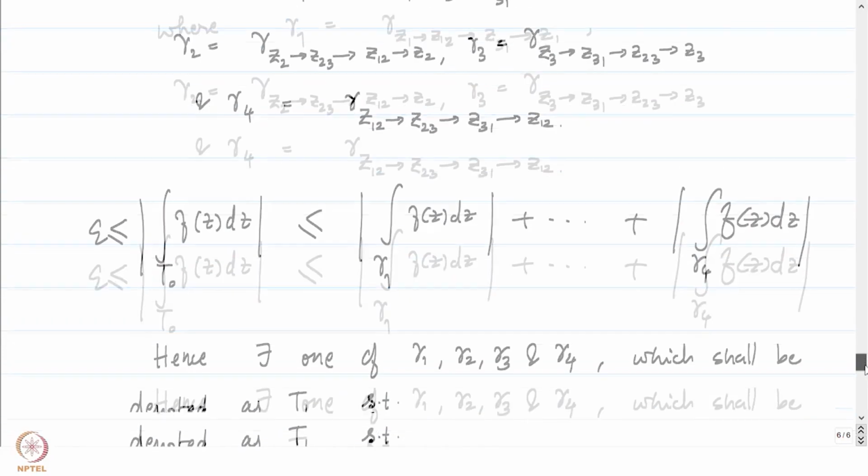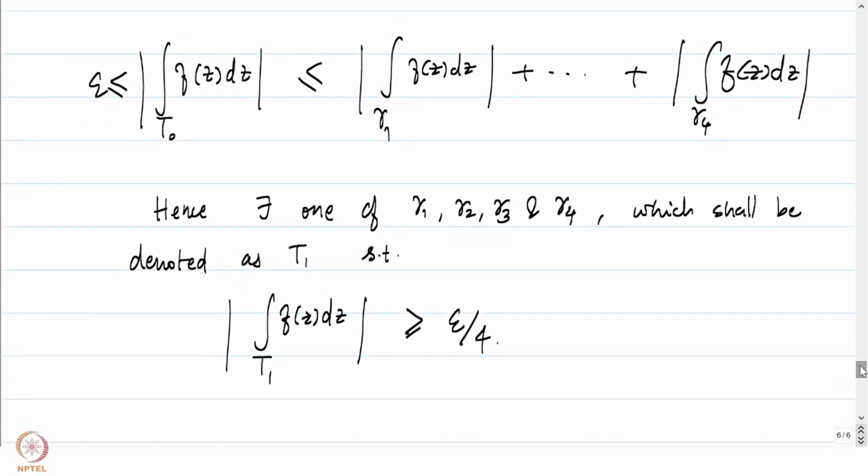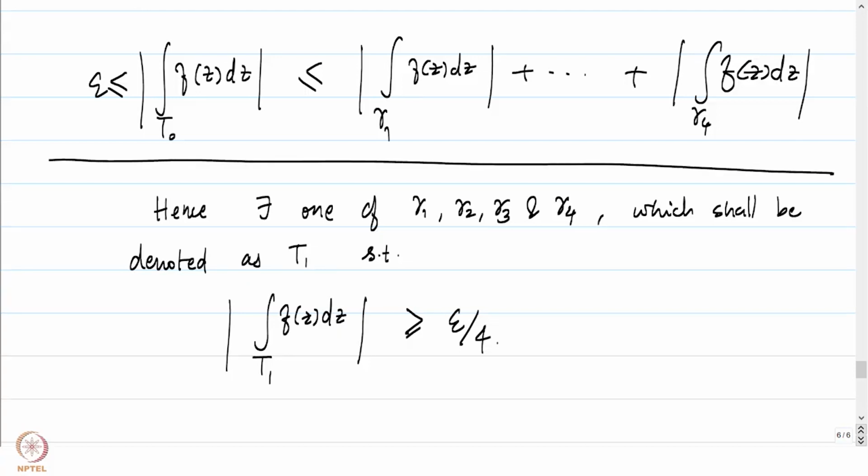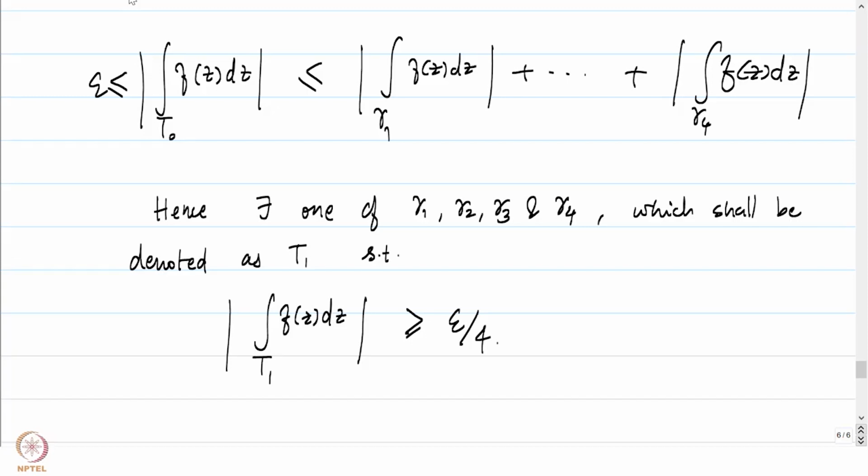So let me just go up and show you what is being written here. There are 4 terms which are featuring in here. The sum of these 4 terms is greater than or equal to epsilon. All are positive, so at least one of them is necessarily greater than or equal to epsilon by 4. That is what is being said here. That's forced because if all of them are less than epsilon by 4, their sum would also be less than epsilon, and this would be contradicted. So one of them will certainly be greater than or equal to epsilon by 4. It doesn't matter which one, let's pick one of them, one of gamma 1, gamma 2, gamma 3, gamma 4.